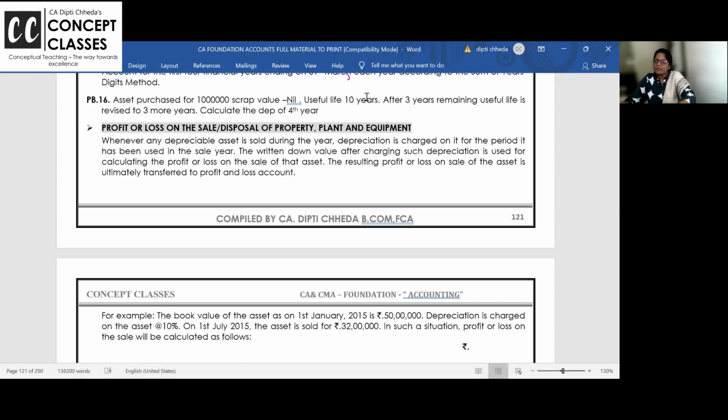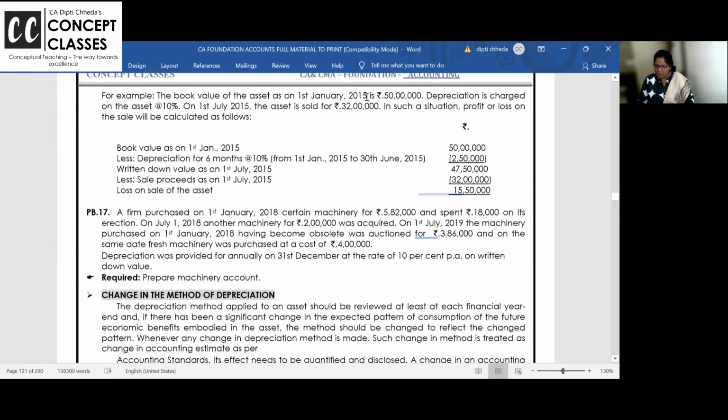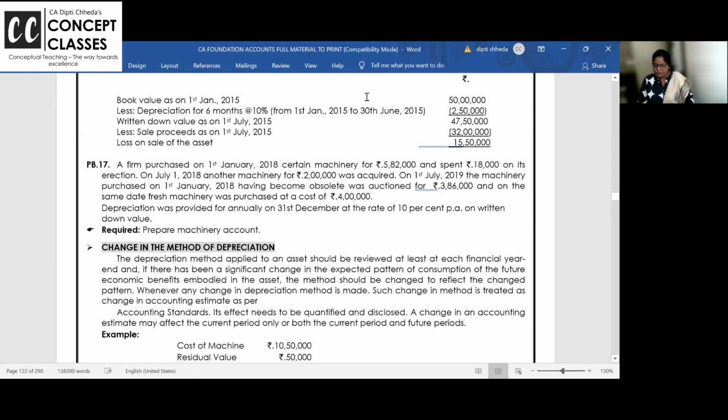Whenever an asset is sold, you charge the depreciation till date so that you get the WDV on the date of the sale, and then you get the profit and loss after writing the sale value. So I've told you many times, original cost minus the sales value is wrong. It is always the WDV and the sales value. Okay? Right. So for that, one nice problem is there, a small one. This explanation I've already given you.